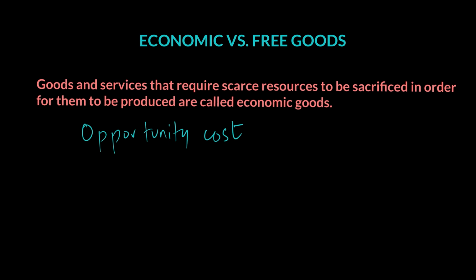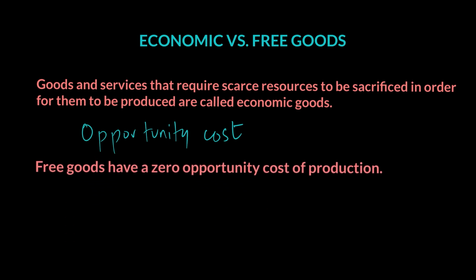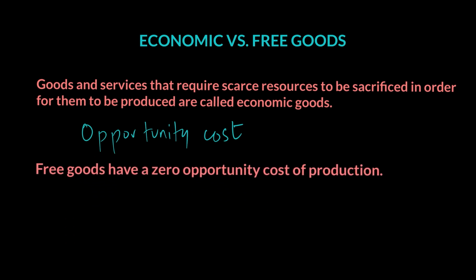On the other hand, when we look at free goods, these are the goods that have zero opportunity cost. For example, the oxygen we breathe, the seawater, all of these are examples where there's no price for the good. Why? Because the resources that are used to make them are not scarce and therefore are unlimited in supply. So when it comes to economic goods, there is an opportunity cost and therefore there is a price for them. While when it comes to free goods, there is no opportunity cost, or zero opportunity cost, and therefore no price for them.